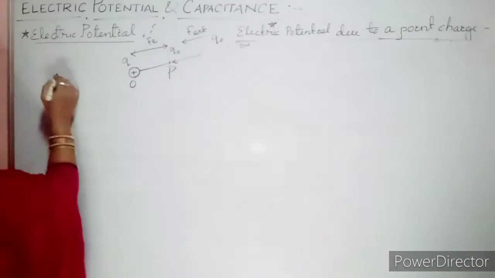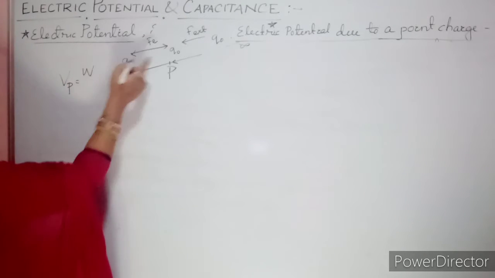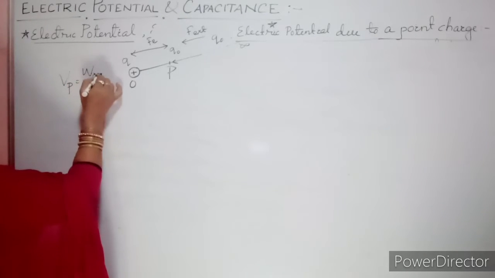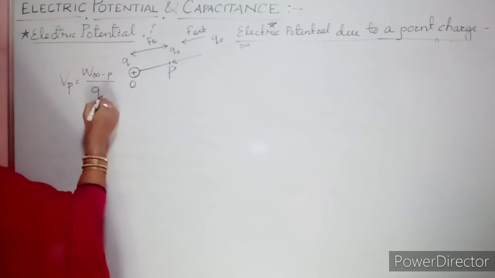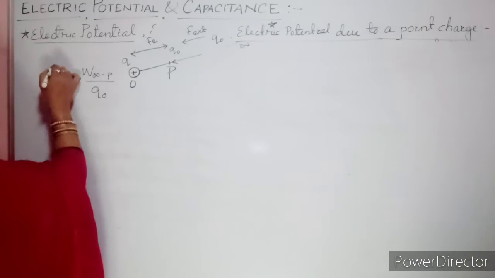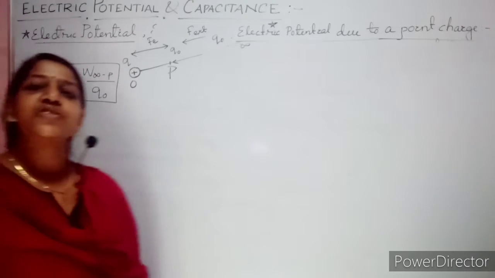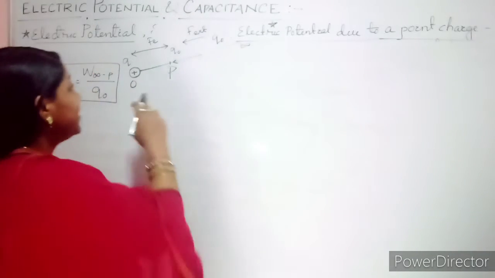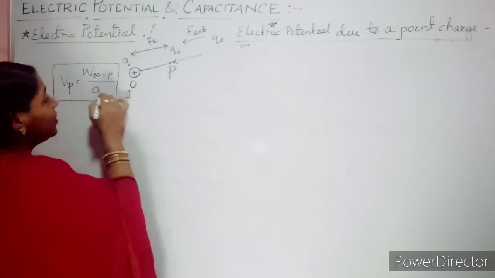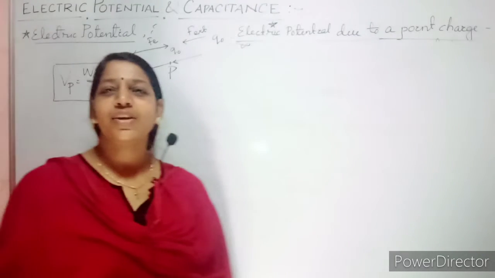So I want to find what my potential is at point P. What will I write? Work done to bring the charge from infinity to the point P, divided by what you are bringing, your test charge Q naught. Work has the unit joule, and charge is in coulomb, so the unit is joule per coulomb.